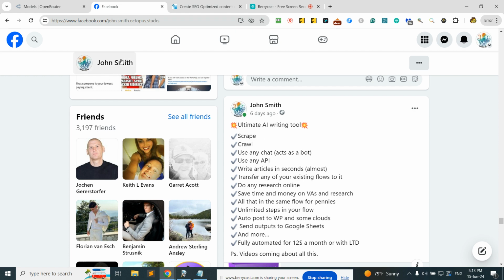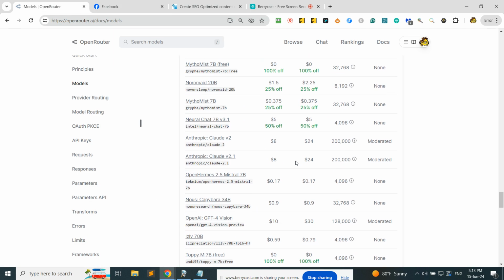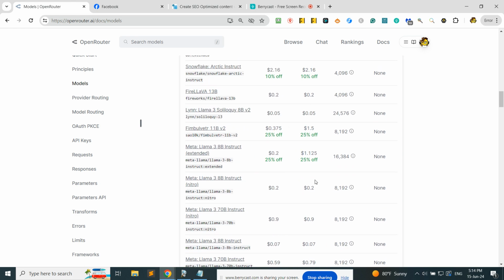So I made this post on my profile about what this tool can do. Let me just go quickly through it because I don't edit my videos. So it can scrape, it can crawl, it can use any chat. It acts like a bot, so it's mimicking your inputs. Use any API. You can use APIs directly through OpenAI, Gemini, Claude, or whatever, or you can use it through OpenRouter. OpenRouter is providing you almost all of them, even some free ones, so you can save money on some prompts and so on. I will come to that.